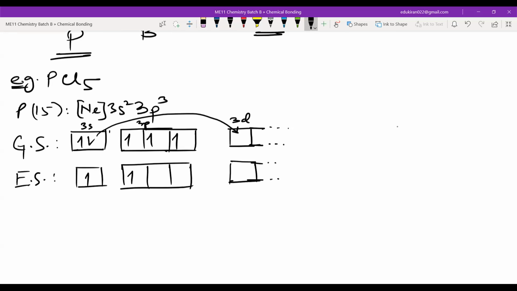You have 1 electron, 2 electron, 3 electron, 4 electron, and 5 electrons here. The hybrid orbitals will be combining all these. So this is s, how many p? 3p, and how many d? 1d. Hybrid orbital will be sp3d. Okay, sorry.